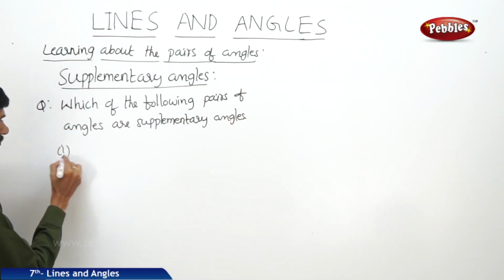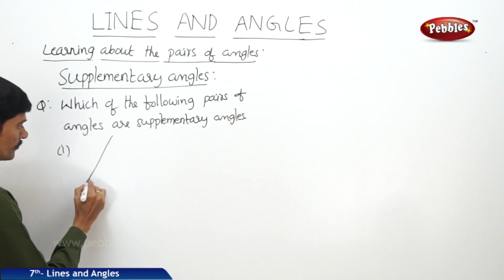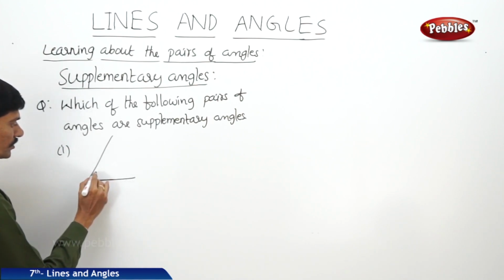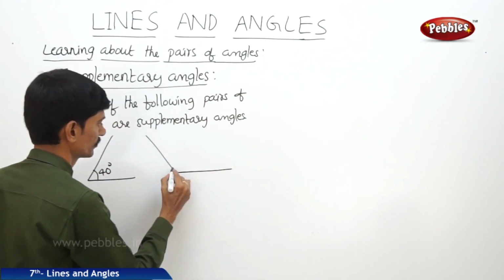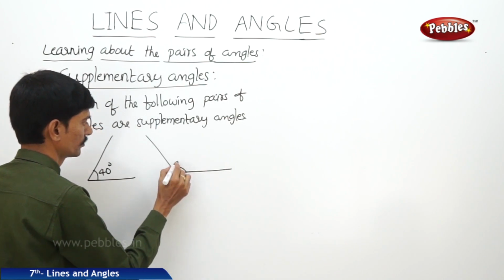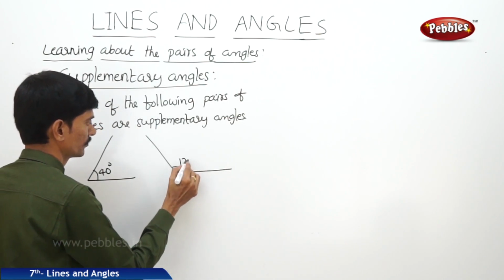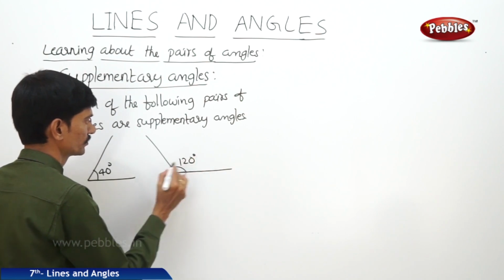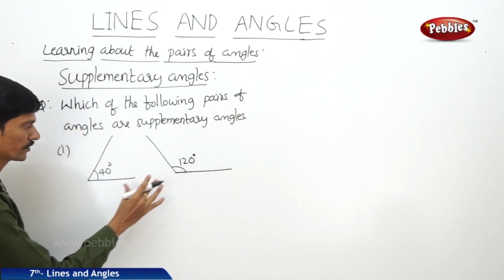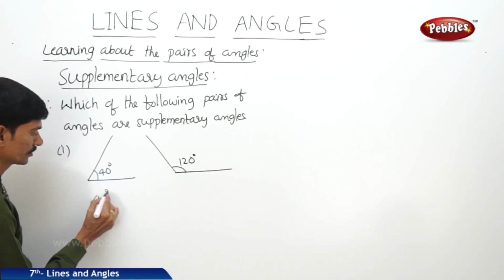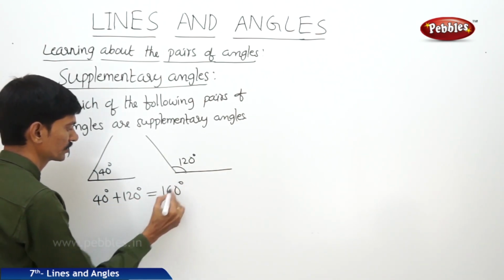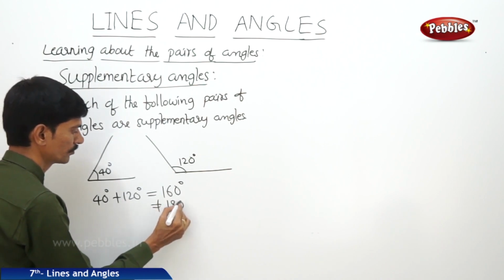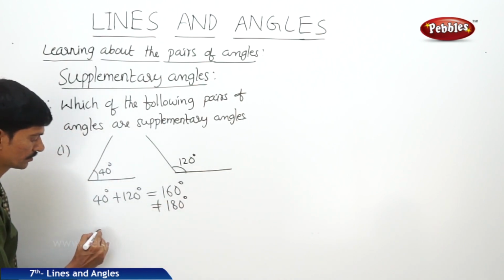In this first question, the first angle is 40 degrees and the second angle is 120 degrees. Now let us find the sum of the two angles. 40 degrees plus 120 degrees equals 160 degrees but not equal to 180 degrees. So they are not supplementary angles.